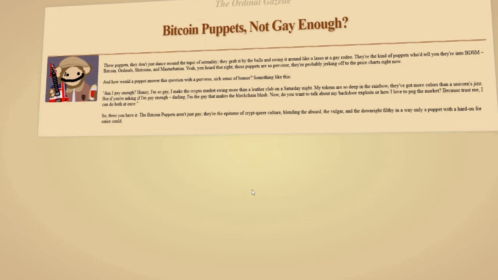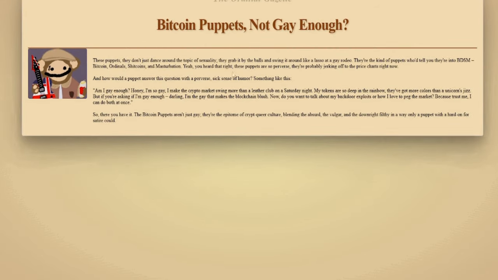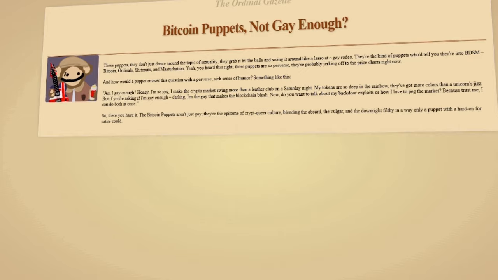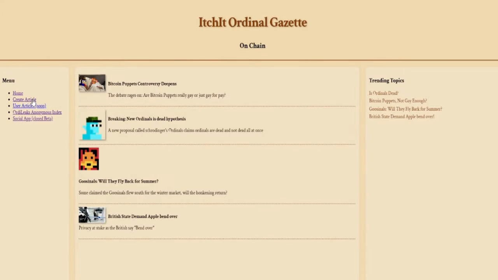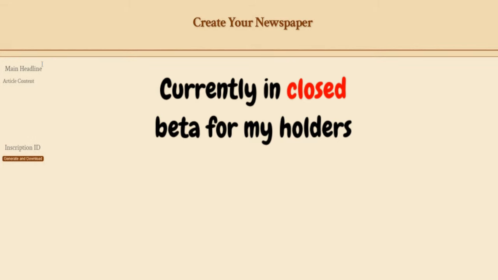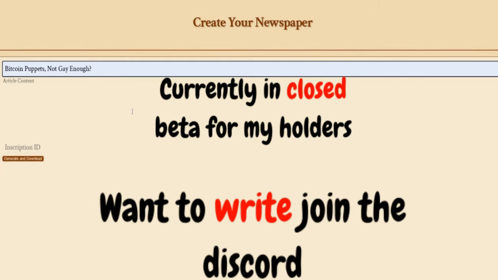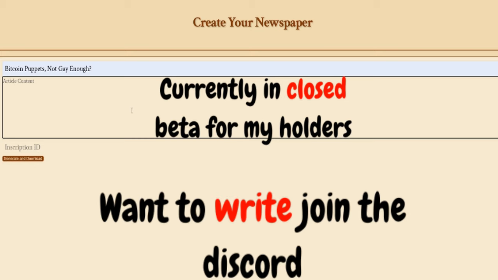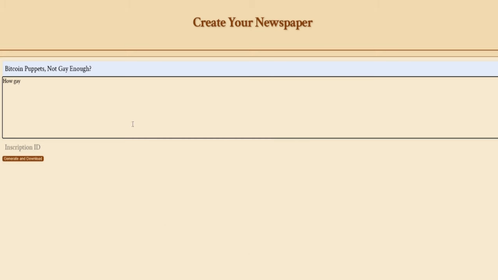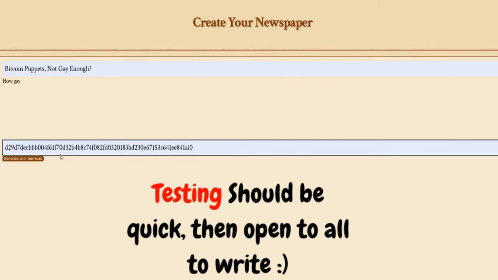Obviously other people will have different things, but art on Bitcoin is a thing. This is articles on Bitcoin. It's really cool. But not only is it super cool, and these are all hosted on there, you can make your own. So if you go to create article, you can write a headline, like for instance, Bitcoin puppets gay enough? How gay? And then you put an ID, you simply put it in here.